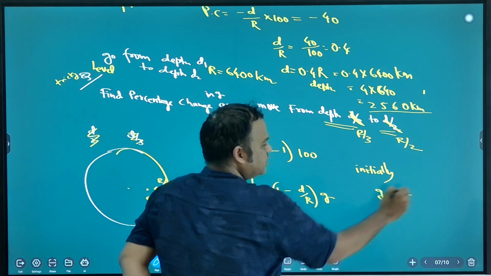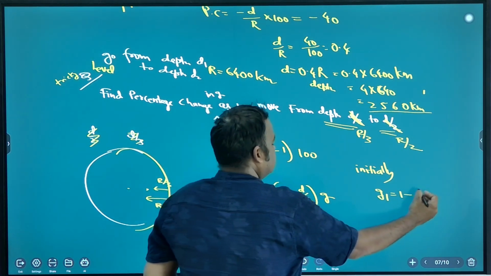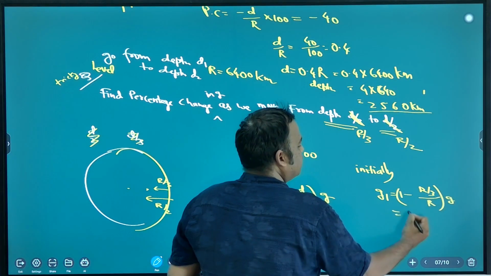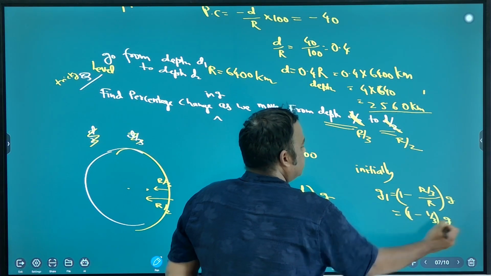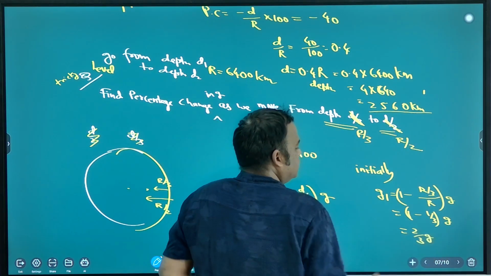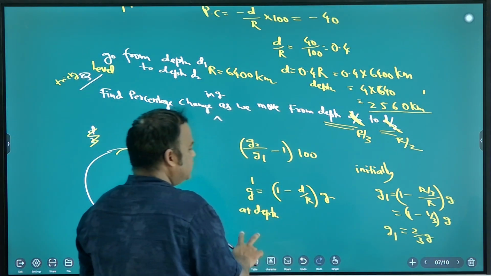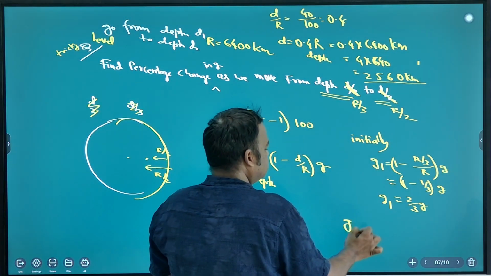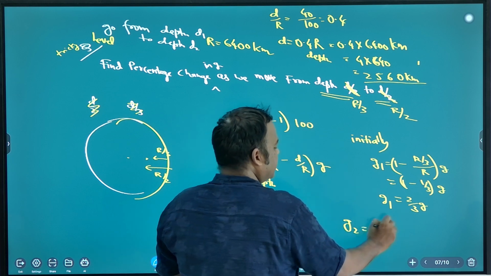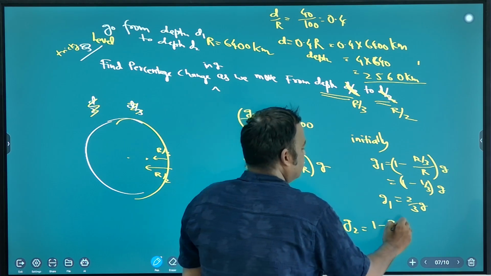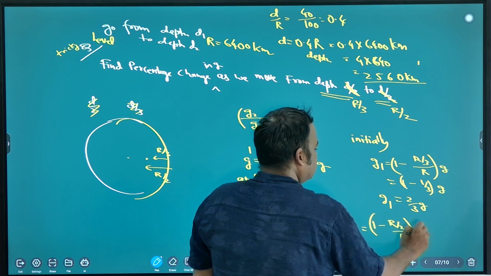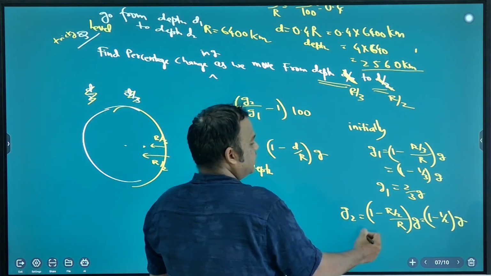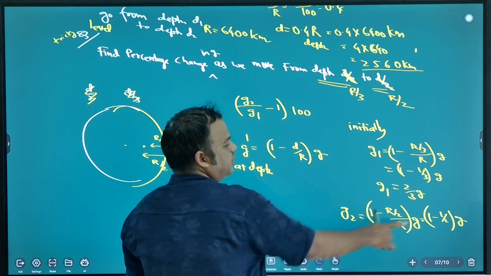So what is G1? 1 minus r by 3 by r into G, so 1 minus 1 by 3 into G, so 2 by 3 G. So G1 is 2 by 3 G. And what is G2? At what depth are you going finally? R by 2. So 1 minus r by 2 by r into G, so 1 minus 1 by 2 into G. So what is final gravity? G by 2.